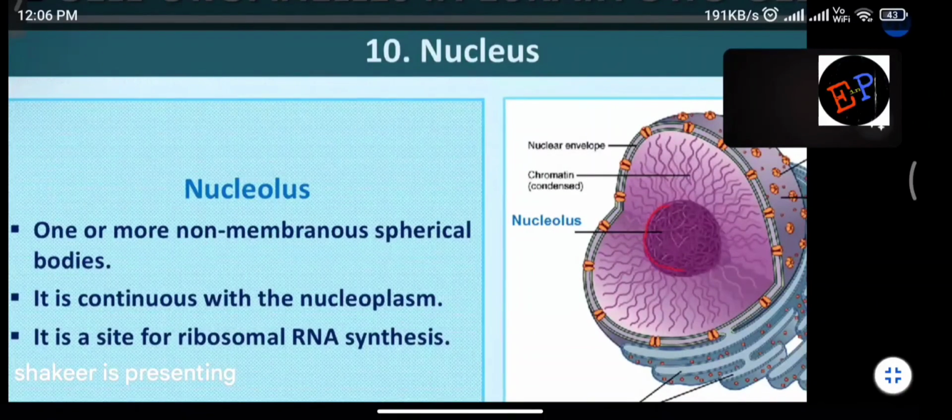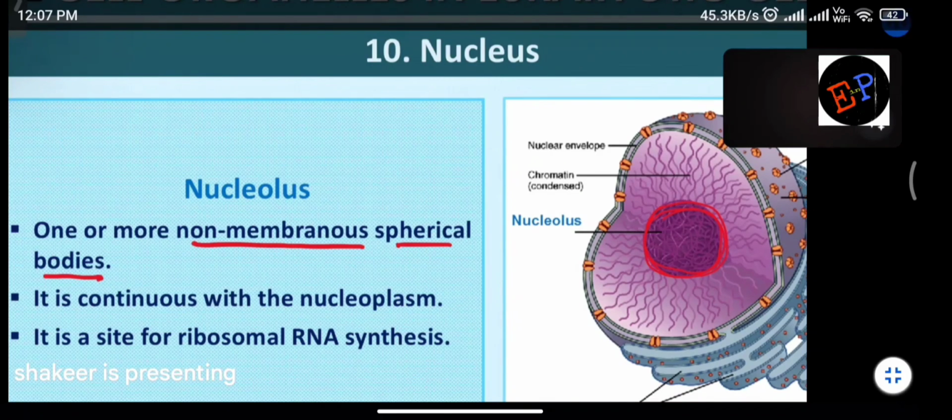Inside the nucleus again you will find a spherical structure. This spherical structure is called the nucleolus. So one or more non-membranous spherical bodies. So a single nucleolus may be present, and more than one nucleolus may also be present inside the nucleus. Nucleus can also be one, or more than one.